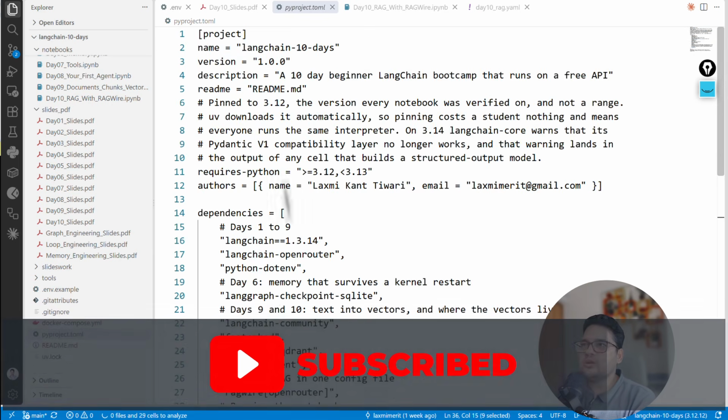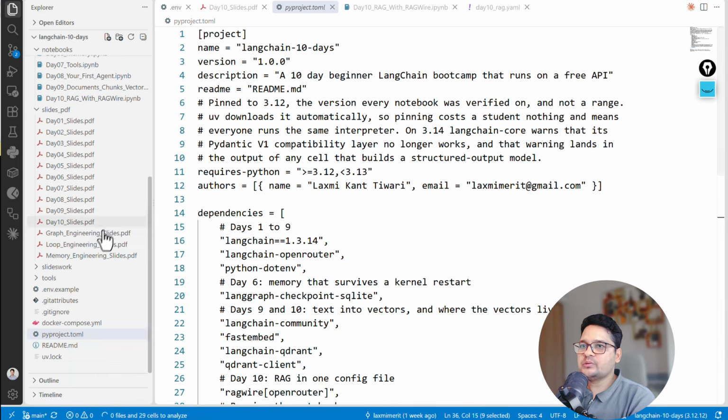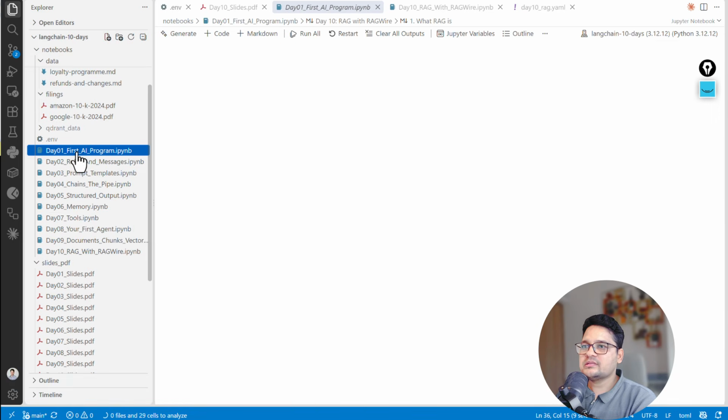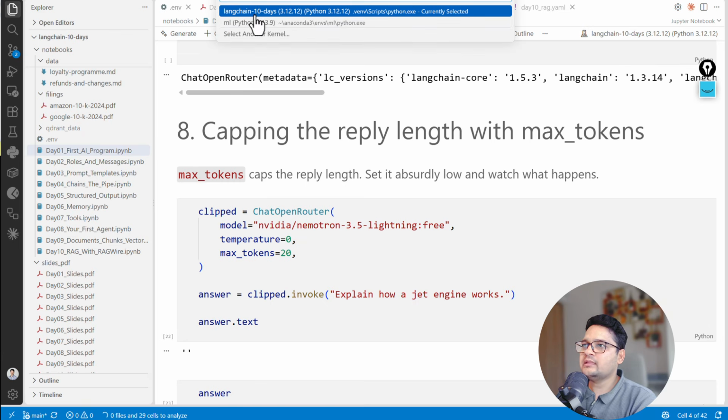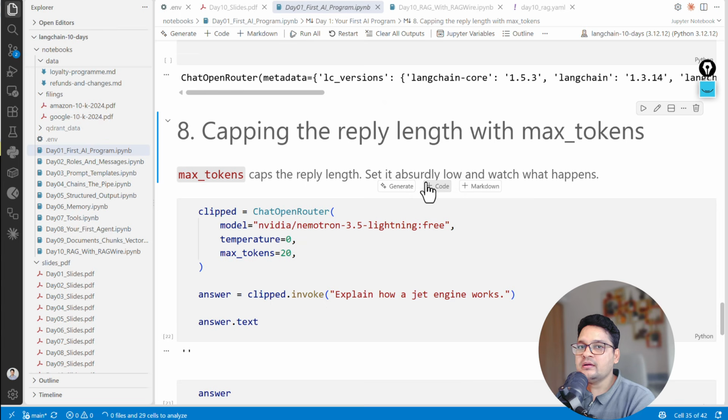Okay, cool. Once you do that, it is going to be super simple. You can just start any notebook, whatever notebook you want to start, and then come here and make sure you have selected the virtual environment which you have just created. If you notice, virtual environment Scripts Python, this is the LangChain 10 days. So this is the name of my current repository.